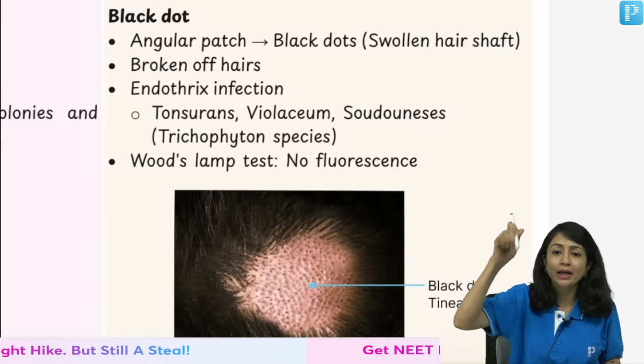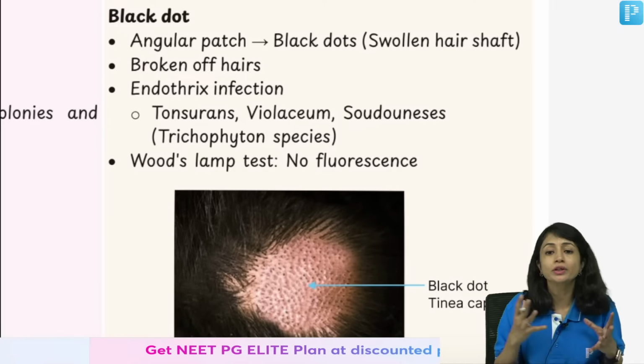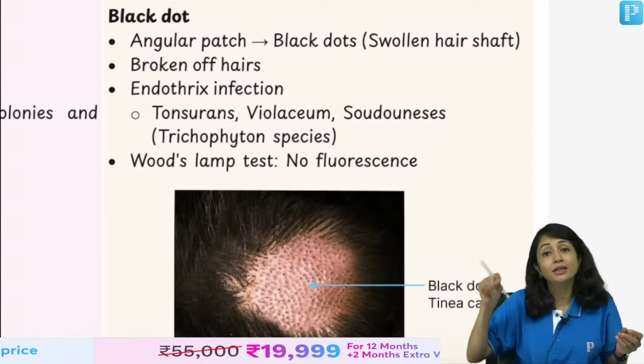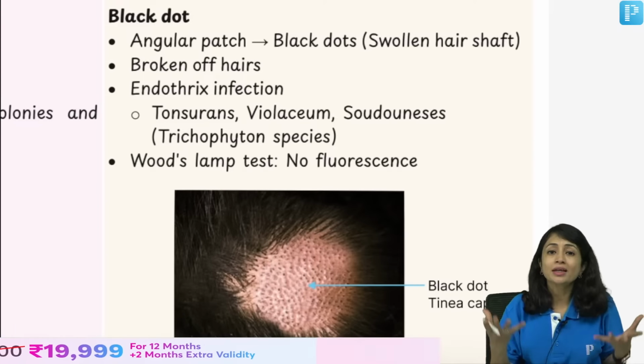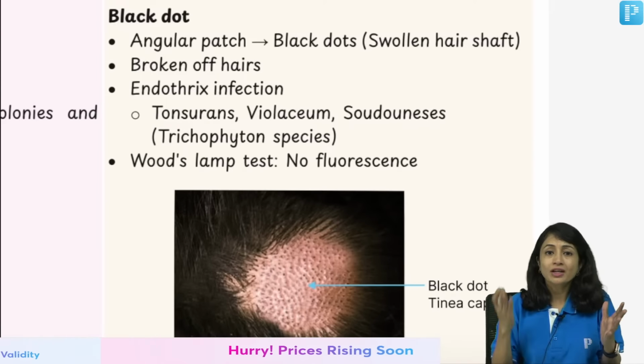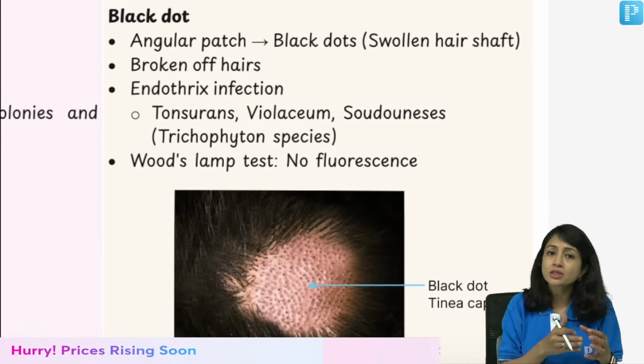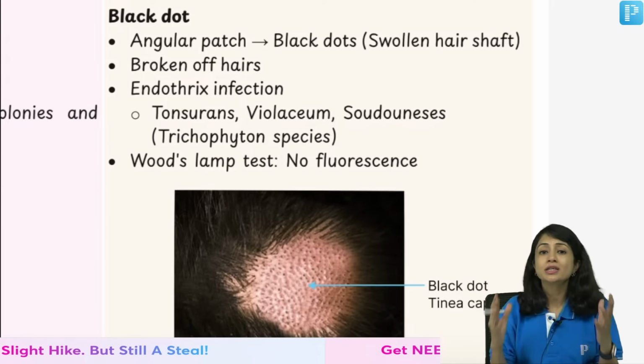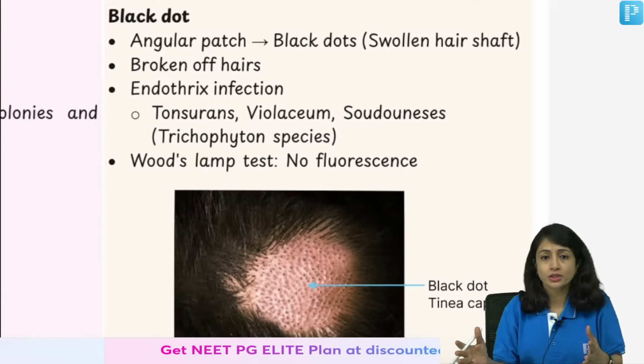The name suggests black dot. What are these black dots? These are swollen hair shafts. Why is my hair shaft swollen? Because the fungus has invaded inside the hair shaft. So it is an endothrix infection. The fungus is inside the hair shaft. Now since it's inside the hair shaft, if I do a fluorescence, there is no fungus on the outside, I would see a negative Wood's lamp fluorescence here.